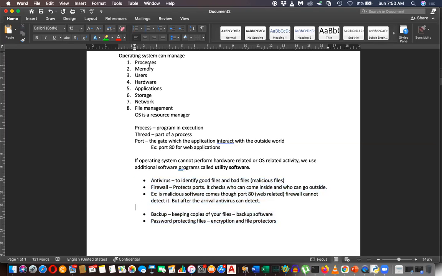Whatever the operating system cannot do, but is related to these management activities, if there is another software to do that, those programs are called utility software programs. Okay, now you know the entire story.